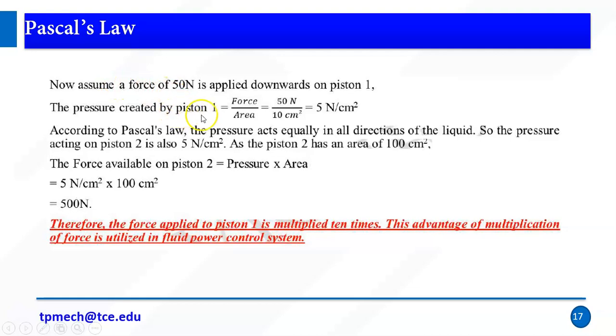If you consider piston 1, pressure is force per area, 50 per 10, which is 5 Newton per centimeter squared. As per Pascal's law, it is equal in piston 2 also. But piston 2 force equals pressure times area. So pressure is 5, area is 100 centimeter squared, so you get 500 Newton. Here you apply 5, but on the other end you get 500 Newton. So you get 10 times.